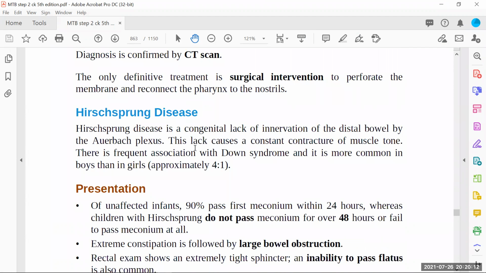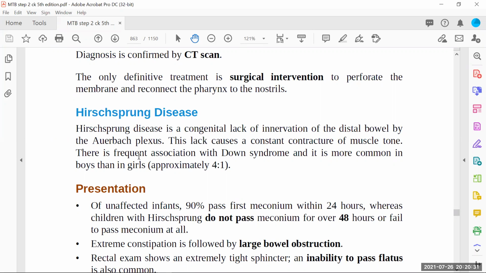So for this disease, again, it's a congenital disease, congenital lack of innervation of the distal bowel by Auerbach plexus. Auerbach plexus, the other name is myenteric plexus. So you can say myenteric plexus, you can say Auerbach plexus. These are actually the plexus of the small bowel plus large bowel.